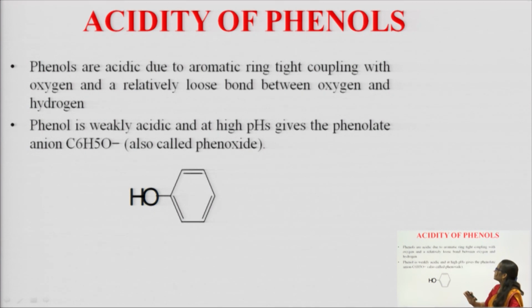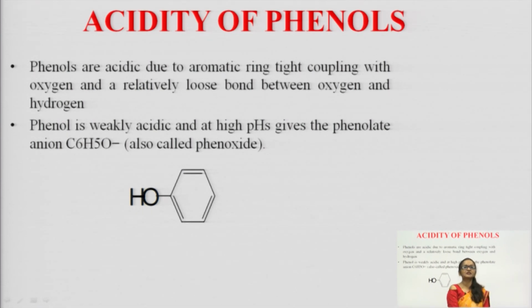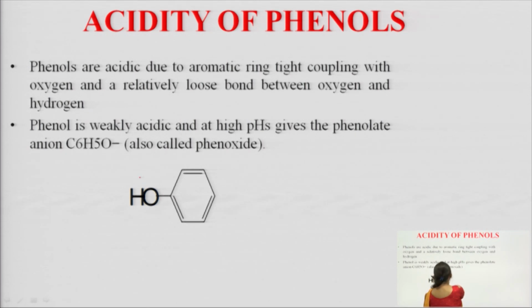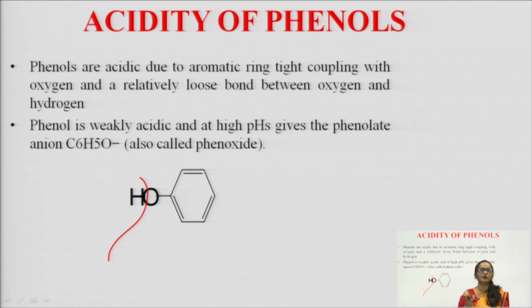The first point is that phenols are acidic due to the aromatic ring, tight coupling with oxygen, and a relatively loose bond between oxygen and hydrogen. Between oxygen and hydrogen is a loose bond. That is why this OH is moving away. If there is a tight bond, it is very difficult for H plus to dissociate from the OH. But if the bond between oxygen and hydrogen is loose, then H plus can move, and phenol gives the protons. That is why it is acidic.